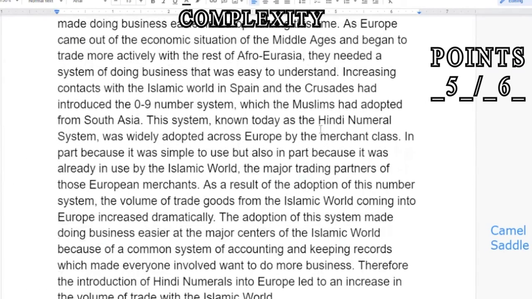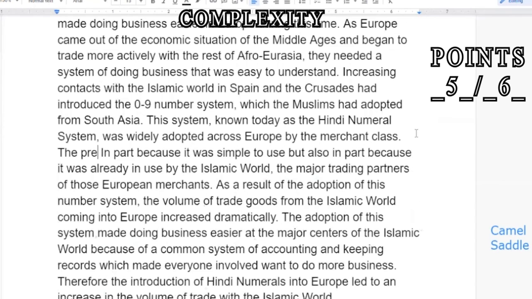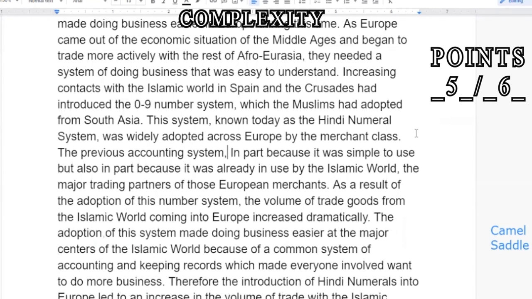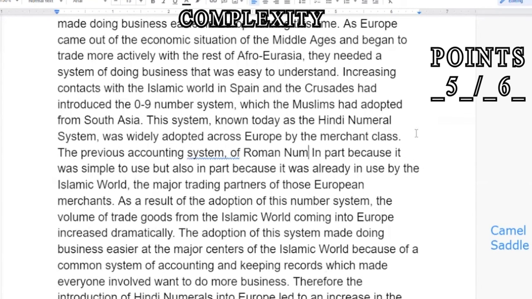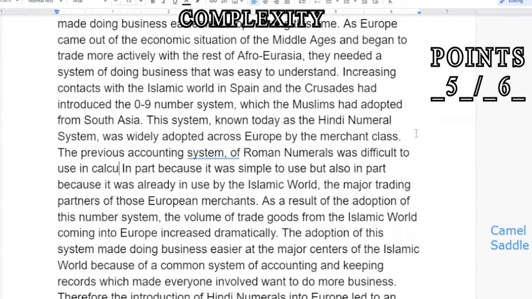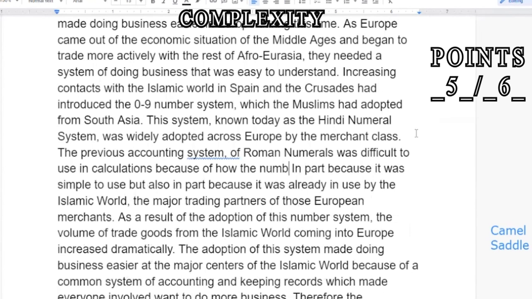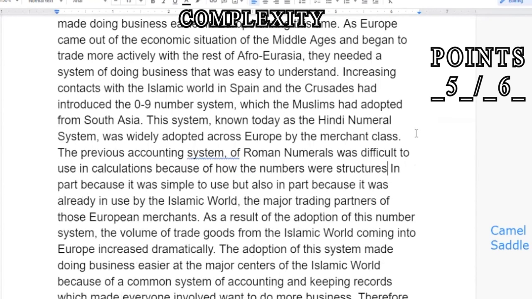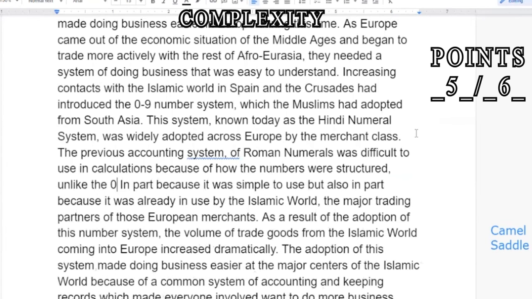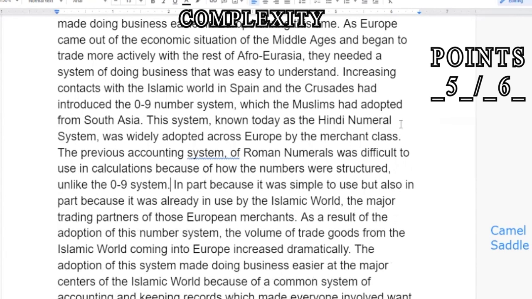I'm going to come back up here, and I'm going to point out, now this is also something I'm pulling from my own memory, that the system that the Hindi numerals replaced was the Roman numeral system, right? I, X, V, I. That previous accounting system of Roman numerals was difficult to use in calculations because of how the numbers were structured, unlike the 0 through 9 system. Right, so I've just incorporated a little bit of complex knowledge about the removal of Roman numerals.